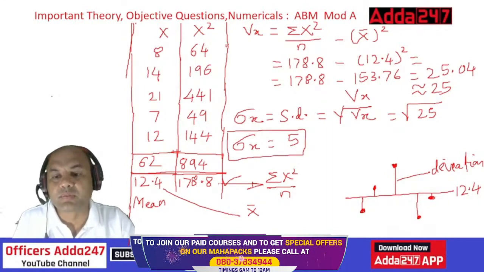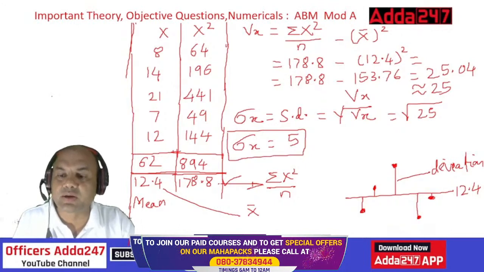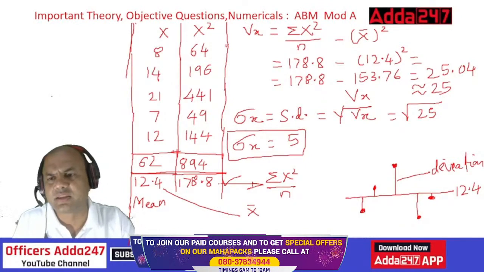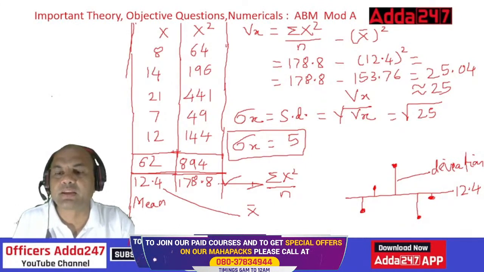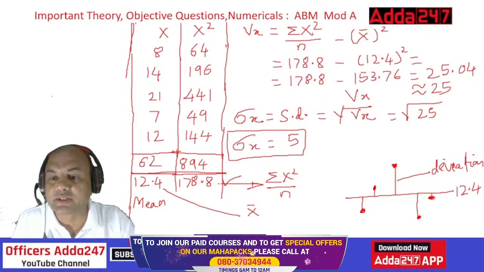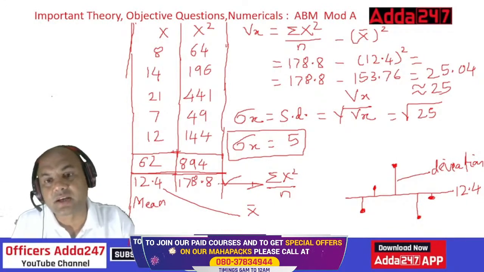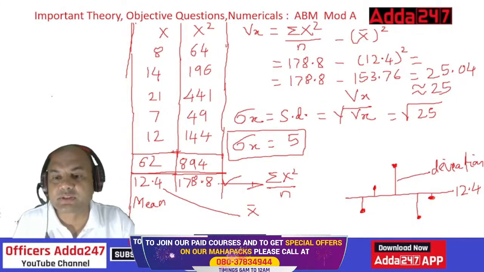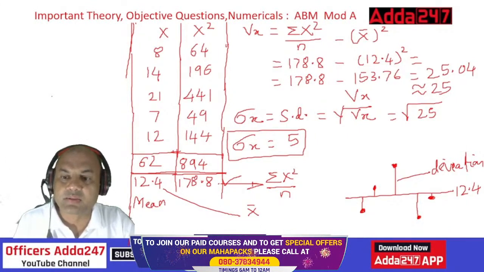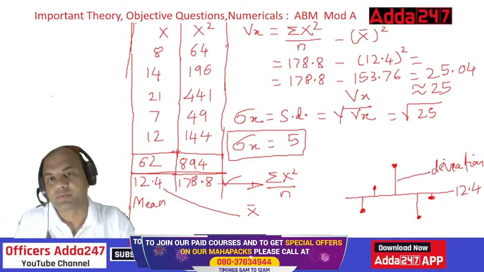So this is my standard deviation. Okay. Now what do you mean by standard deviation? It means if I go on finding the deviations, and then I find a single representative of all these deviations, that will be called standard deviation. It is a single representative of all these deviations. Net effect, you can call it. The net effect of this will be 5.